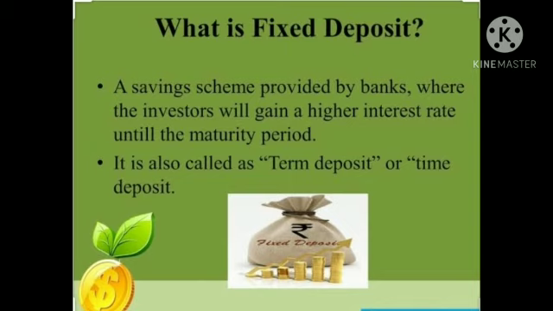After the completion of the period, when your period is completed, suppose you have kept that money for 2 years, so after the 2 years what will you get? You will get a higher rate of interest as compared to your saving account. In a saving account we are getting less interest, but in a fixed deposit account we are getting a higher rate of interest. Clear everyone? What is a fixed deposit account?